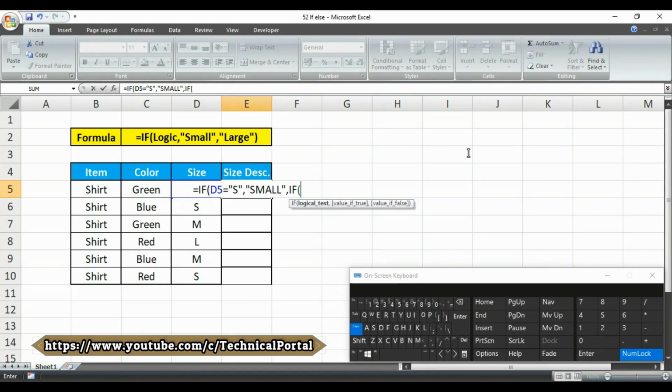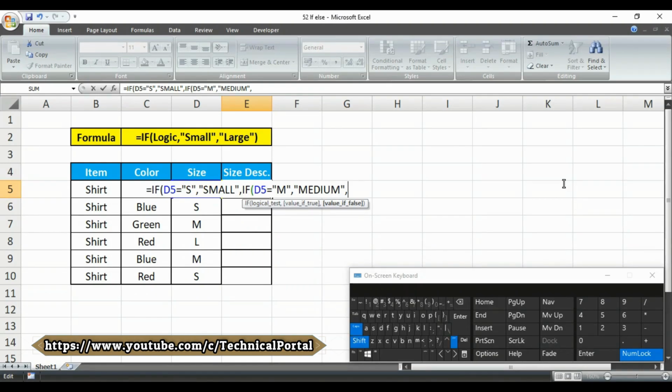Then you have to write D5 or select that cell here, then put an equals symbol, then write M in the quotation, that means D5 equals M. Then put a comma here, and it is asking for the value if true, and if D5 contains the letter M, it will be medium. So open the double quotation here, write medium, close the double quotation, put a comma here, then it is asking for the value if false.